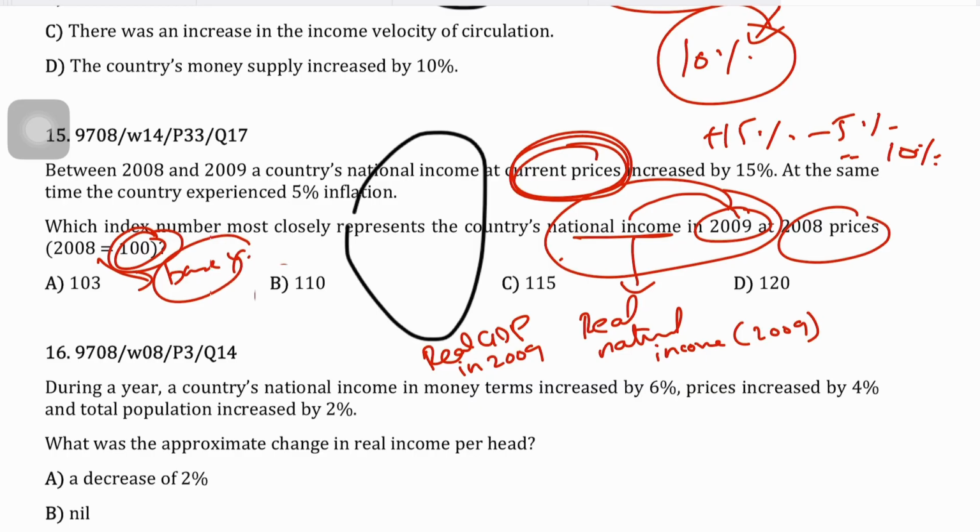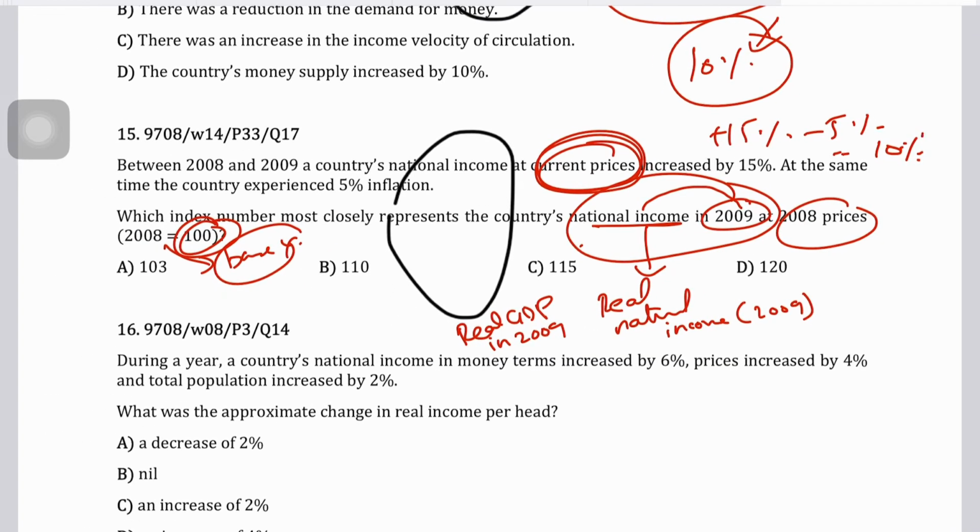So guys, it follows then that if your real GDP is going up by 10%, right, and you want to find out what will be your country's real national income in 2009, because it's saying national income in 2009 measured at your 2008 price level, at 2008 prices. Okay, fine. If your real GDP is going up by 10%, what is the index number that very closely reflects that? So let's say that your real GDP index